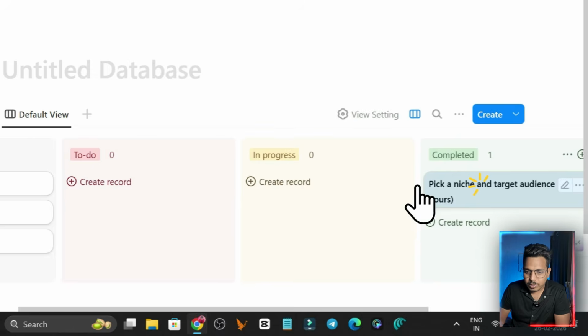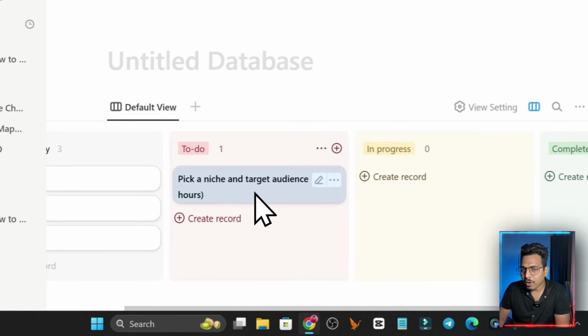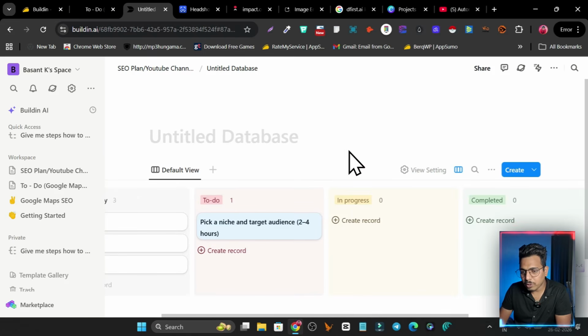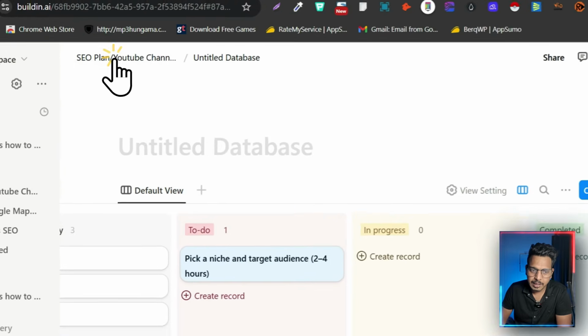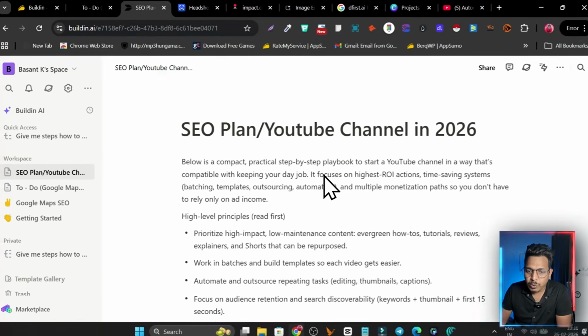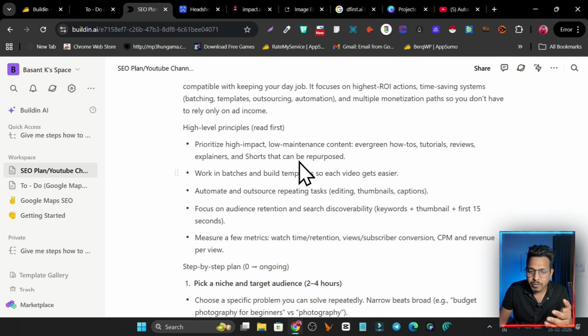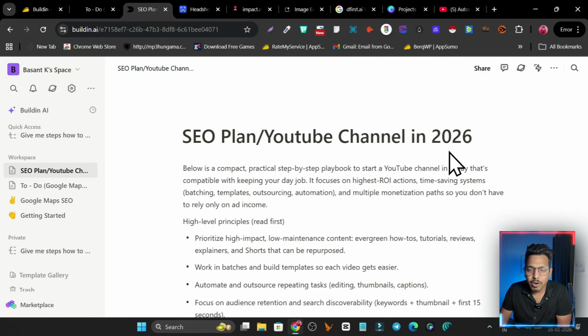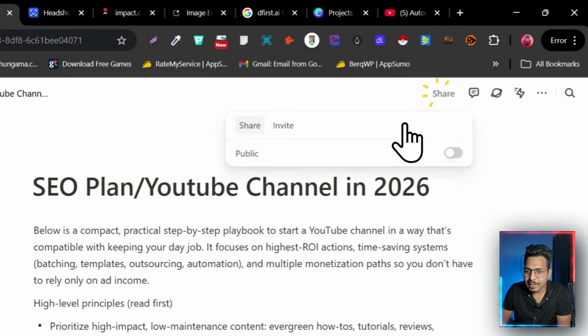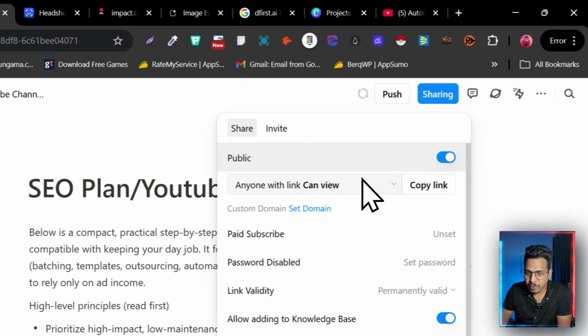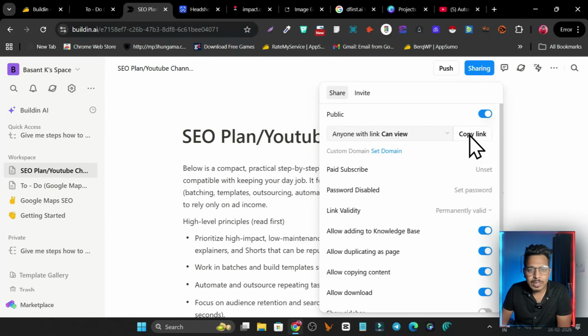You can also create this sheet of productivity here. Suppose you have just given the actionable plan here, and now you want to share this with someone in the same position as you, who wants to start a YouTube channel in 2026. You have given the checklist and the information of the steps. Now you can simply click here on share, make it public, and with the anyone link you can share it.